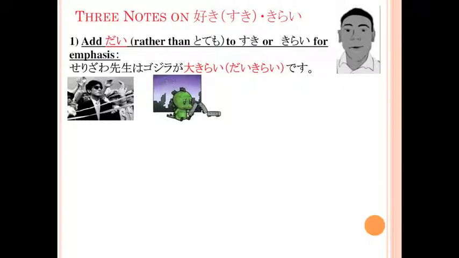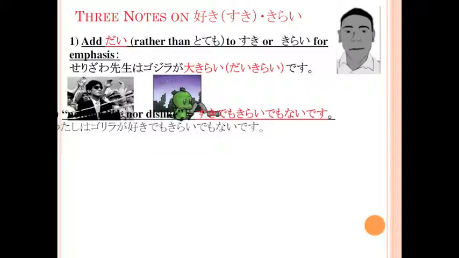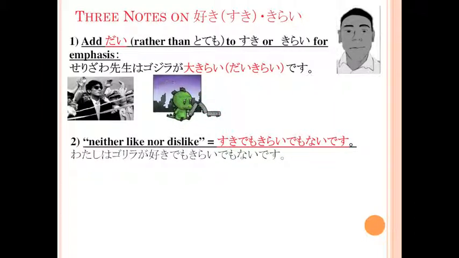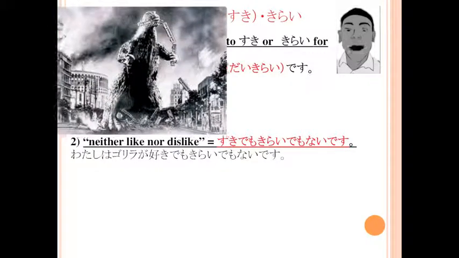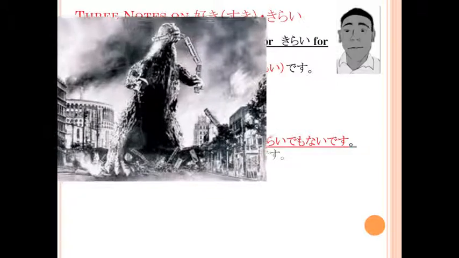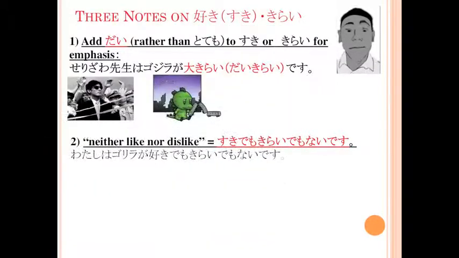Second, if you neither like nor dislike something, a good phrase to know is, 好きでも嫌いでもない。好きでも嫌いでもないです。So, let's say that you've never seen Godzilla, and thus you don't have an opinion on Godzilla either way. Then you might say, 私はゴジラが好きでも嫌いでもないです。うわー、怖いですね。ゴジラが大嫌いです。